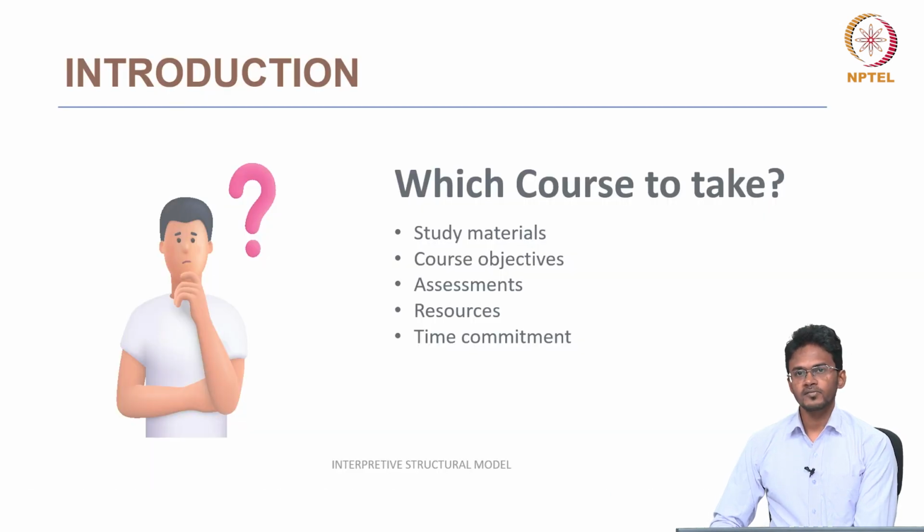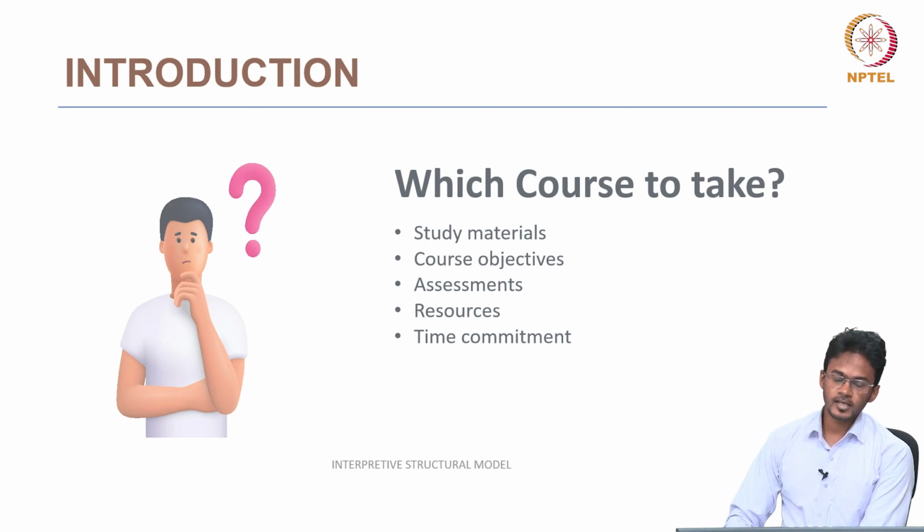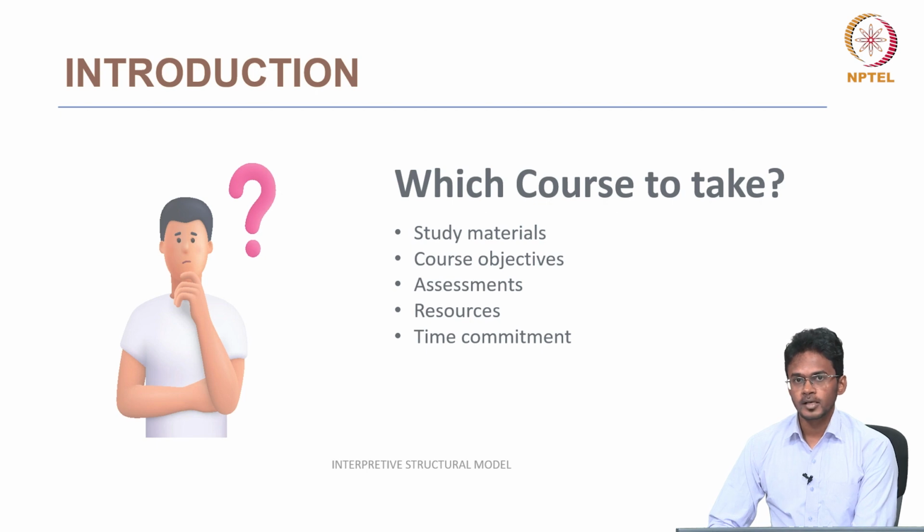In our daily life we take many decisions, and those decisions depend upon many factors. For example, if you are choosing an ice cream in a restaurant, we have so many choices like vanilla, strawberry, butterscotch. But we also consider many factors, like cost, the taste, and the ingredients. All these factors we consider while choosing an ice cream.